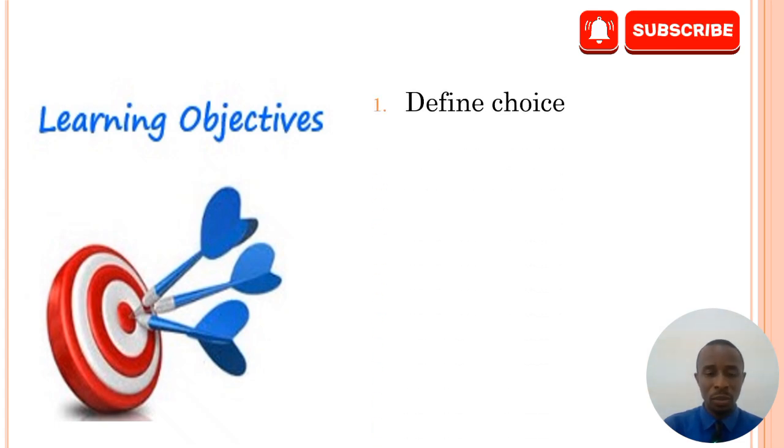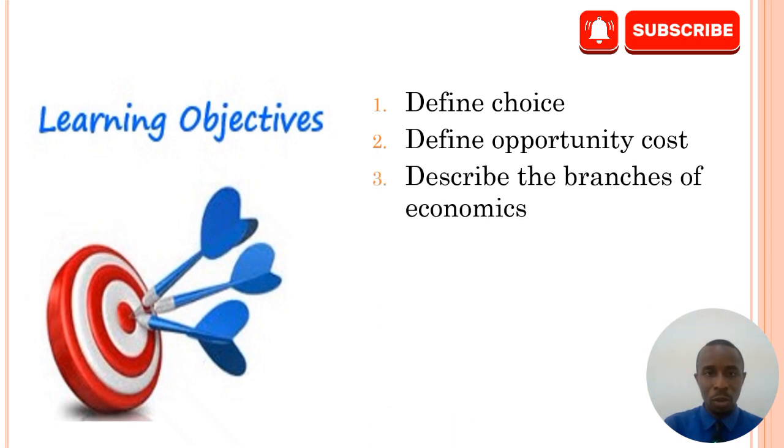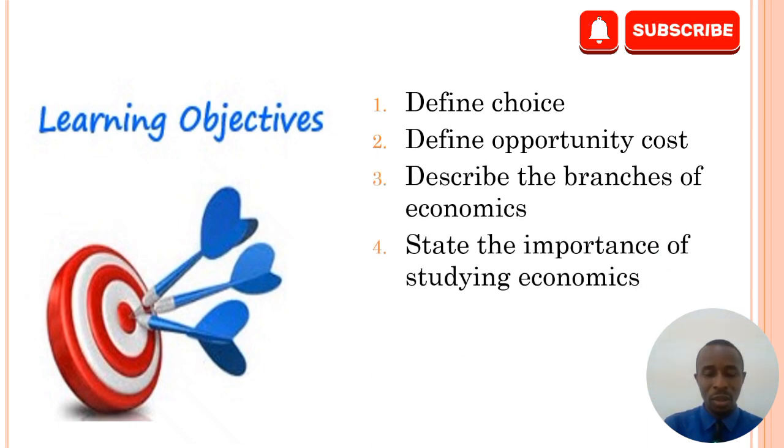Our learning objectives for today: by the end of this lesson, we should be able to define choice, define opportunity cost, describe the branches of economics, and state the importance of studying economics.